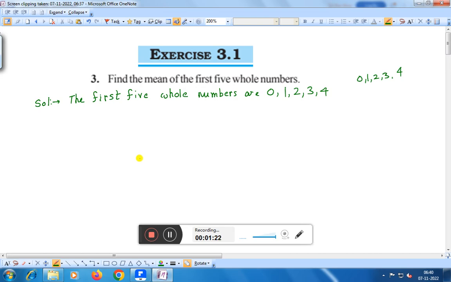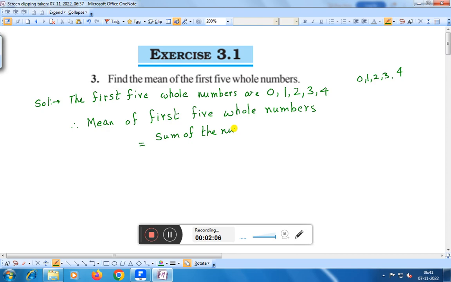Right? We have to find the mean of first 5 whole numbers. Therefore, mean of first 5 whole numbers is equal to sum of the numbers divided by total number.